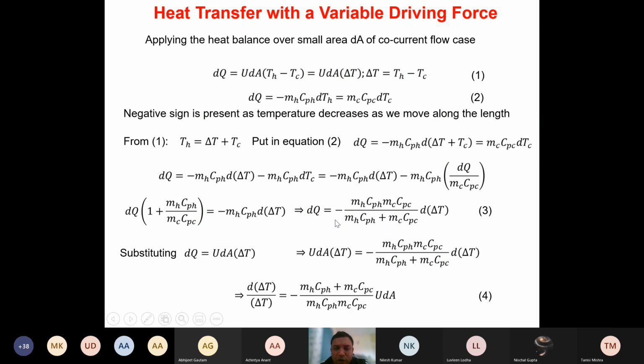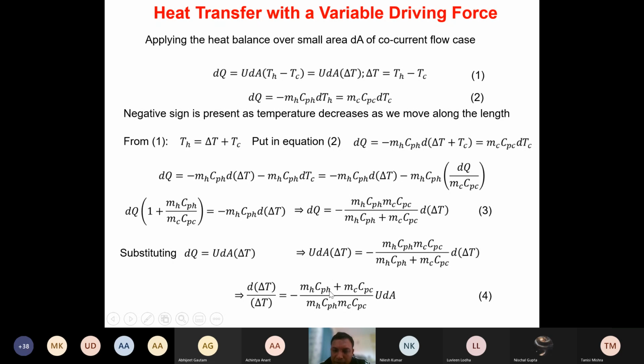Now in this particular equation, this dq we have already said that dq is U dA delta T, so we have put it here. Now here this dA we can keep on the left-hand side, and take the right-hand side term mH Cp,H mC Cp,C divided by mH Cp,H plus mC Cp,C to the left-hand side.